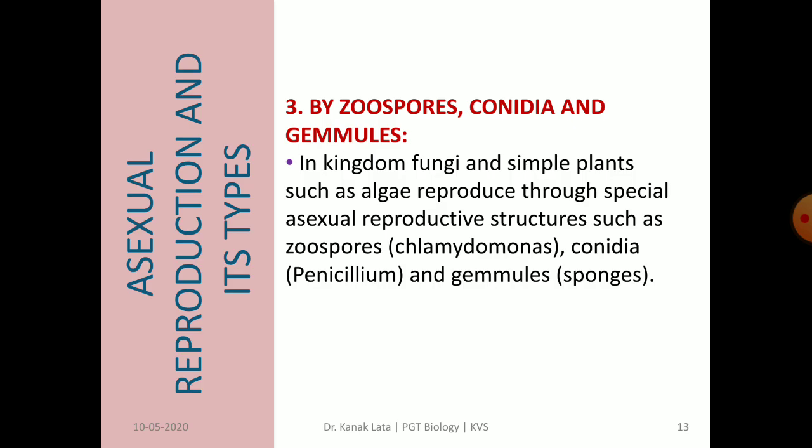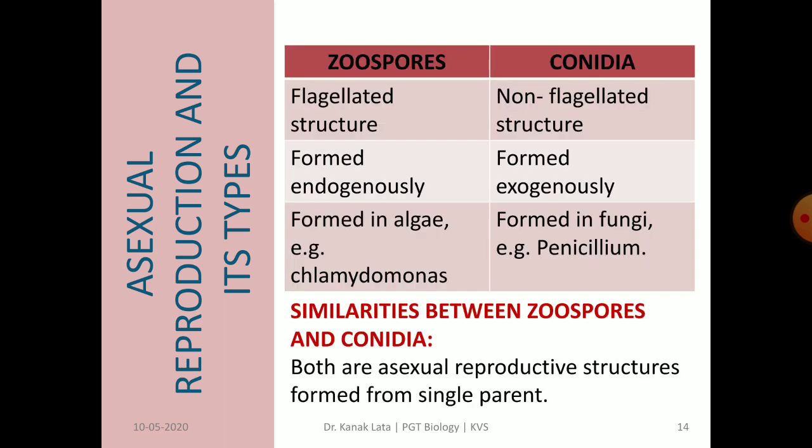Another method of asexual reproduction is through zoospores, conidia and gemmules. In case of algae, the asexual reproductive structures formed are zoospores, and in fungi, asexual reproductive structures are called conidia, and in sponges, asexual reproductive structures are gemmules. Let us see what are the differences between zoospores and conidia.